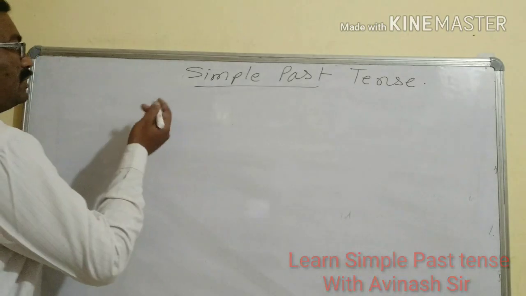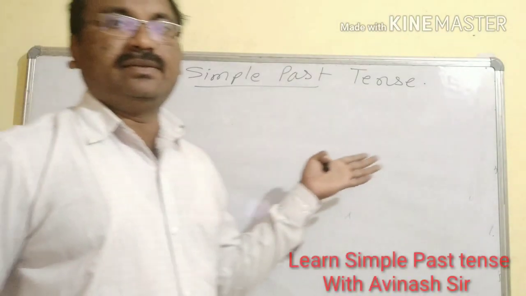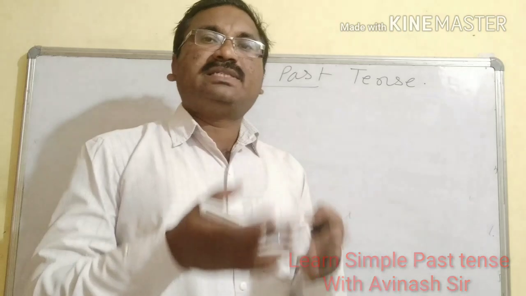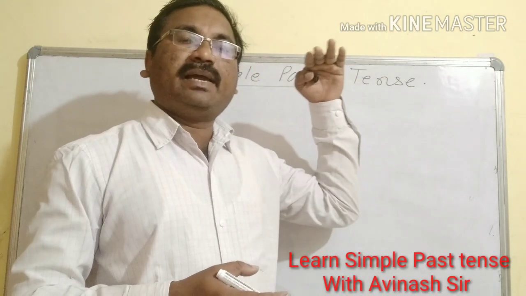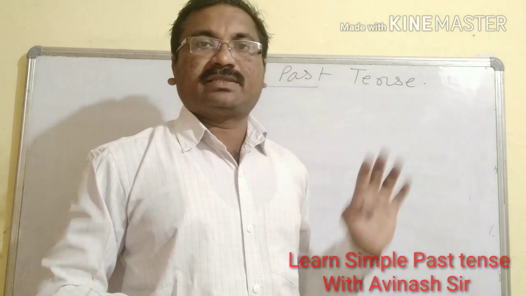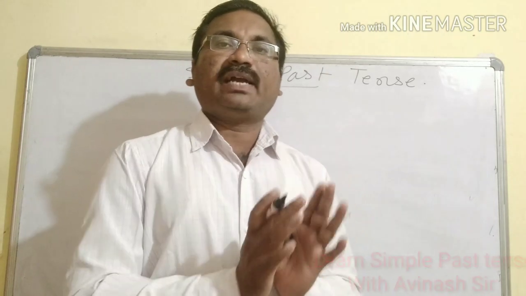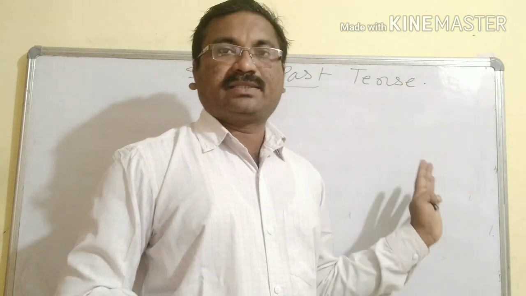When do we use simple past tense? For any action which is over before the present time, we use past tense. Any action which is over in the past, to mention such kinds of activities, we use simple past tense.